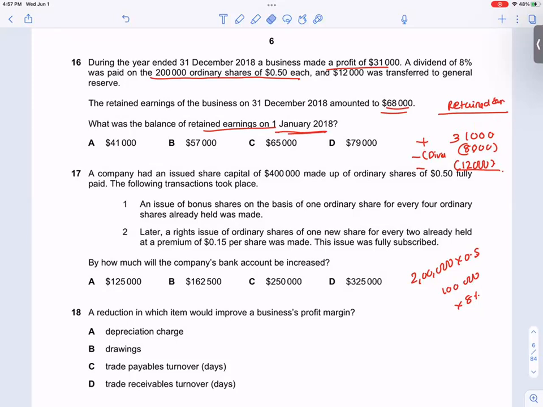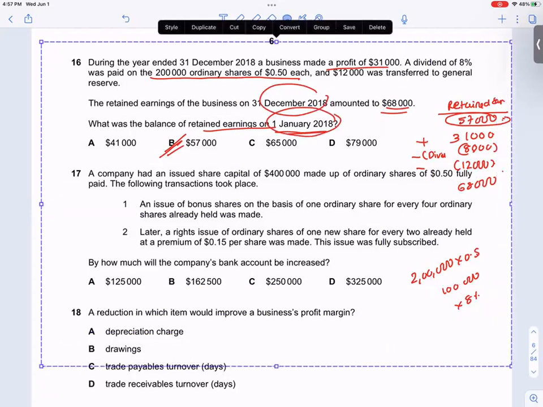So 68,000 is the closing balance. I want the opening, so I will do the reverse: 68,000 plus 12,000 plus 8,000 minus 31,000. 57,000. Just be mindful of the dates.